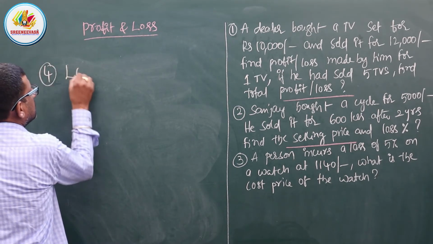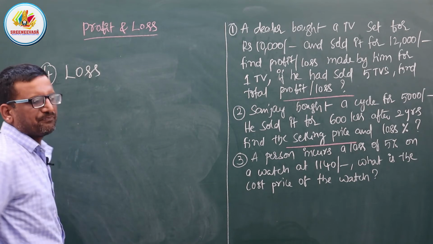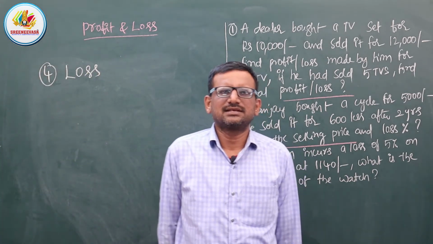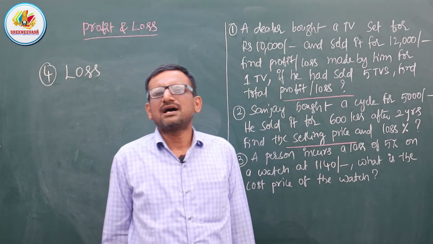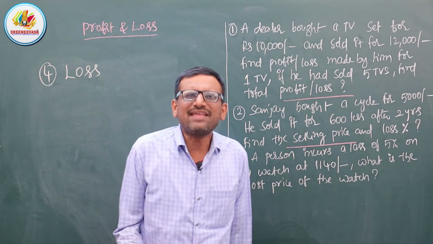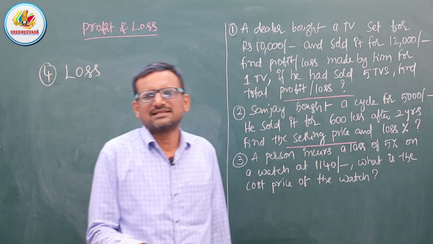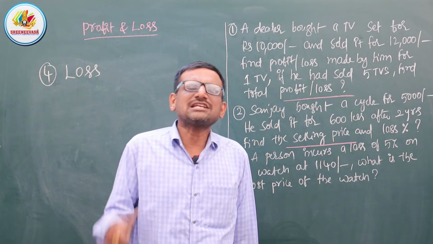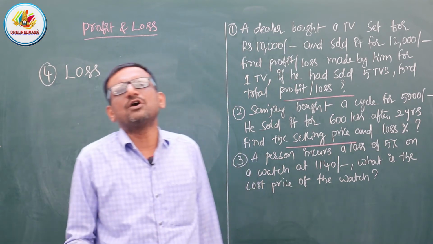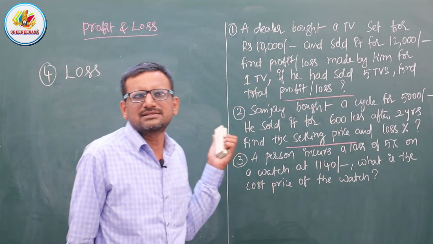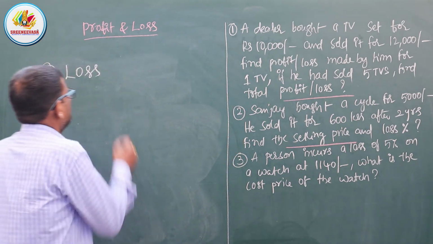The fourth one is loss. So when are we going to get a loss? Always when the selling price is less than the cost price. If the selling price is less than the cost price, then definitely we are going to get the loss. Okay? Now we will see one example.